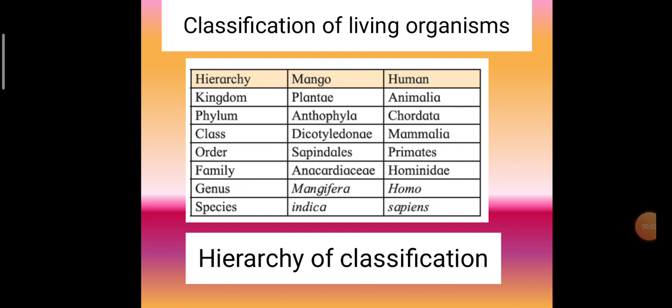Classification of animals. Hierarchy of human: kingdom Animalia, phylum Chordata, class Mammalia, order Primates, family Hominidae, genus Homo, species sapiens. Again you can see genus and species, they are written in italics.